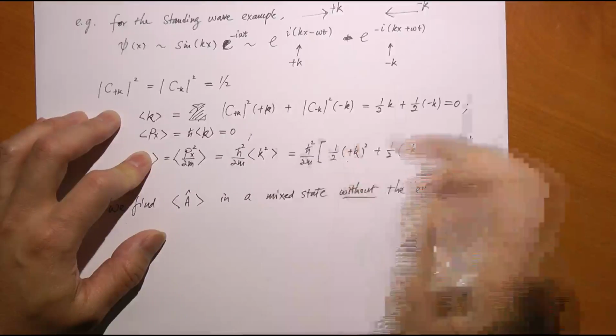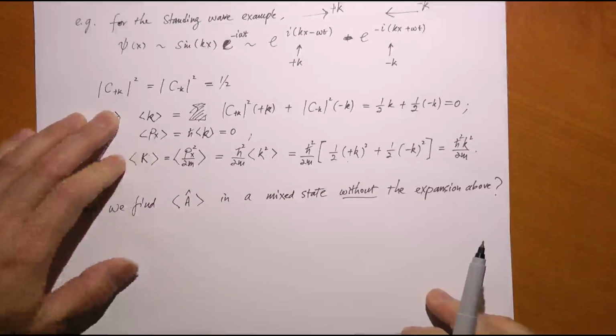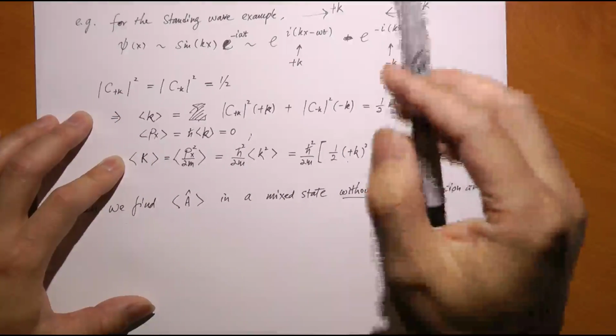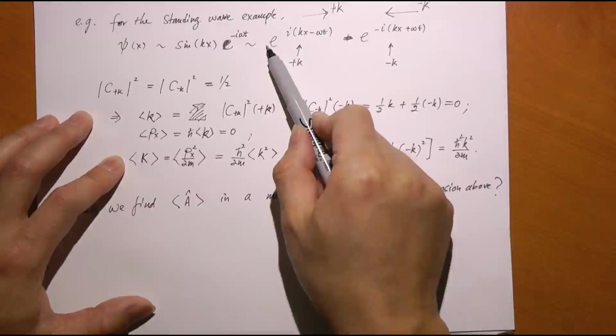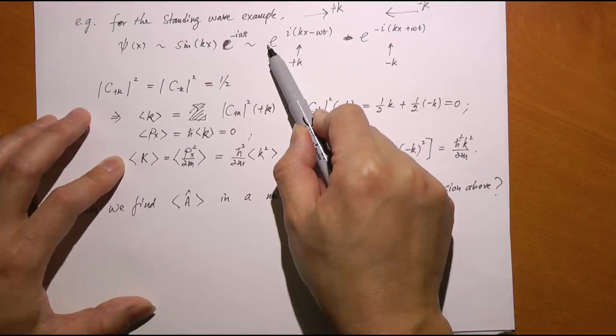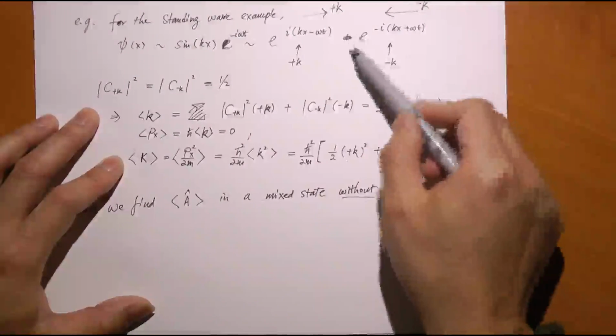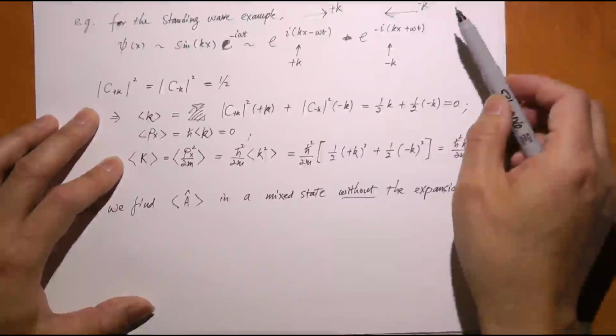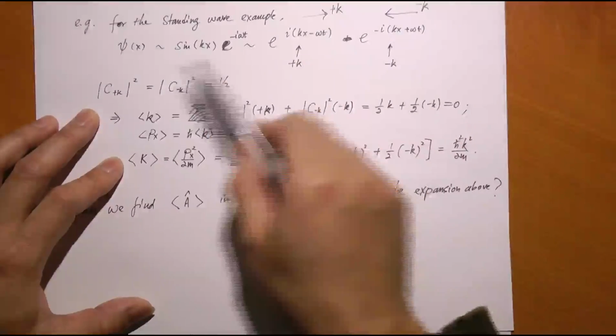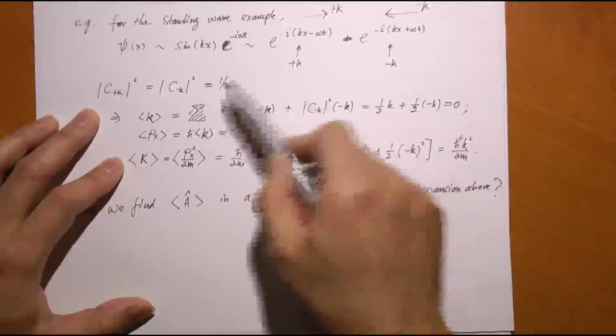It can be just bouncing back and forth between two walls. Now, in this case, the coefficient in front of this pure function and in front of that pure function are equal to each other. Forget about the negative sign, because I'm just talking about the magnitude. So C plus k is the coefficient here, and C minus k is the coefficient there.